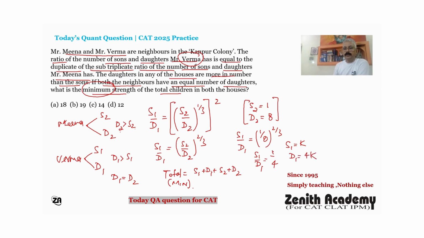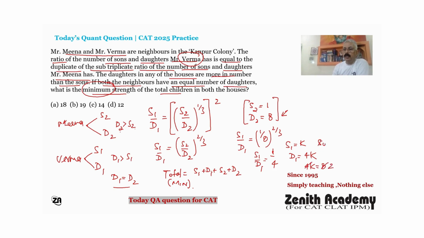Okay, from this case. And now D2 I have taken 8, and D1 and D2 are equal. So 4k is equal to 8, means k is equal to 2.